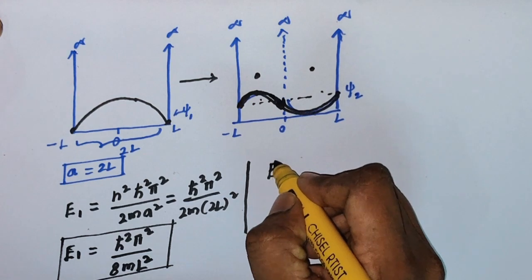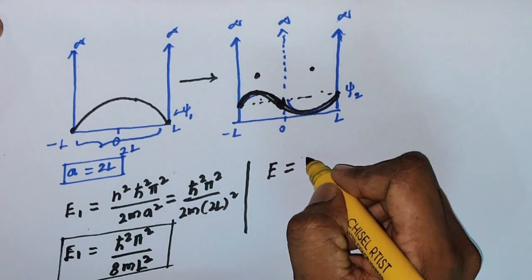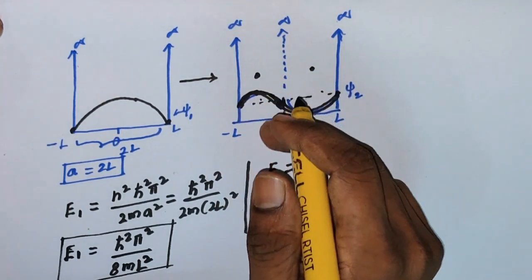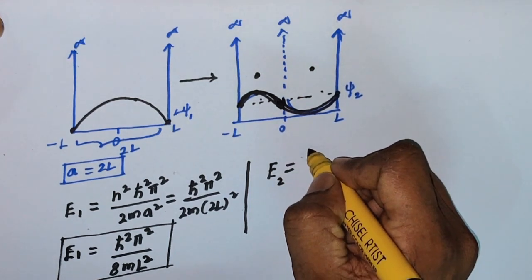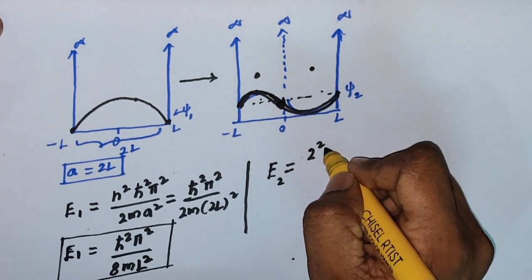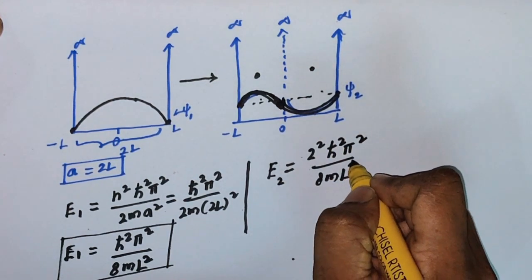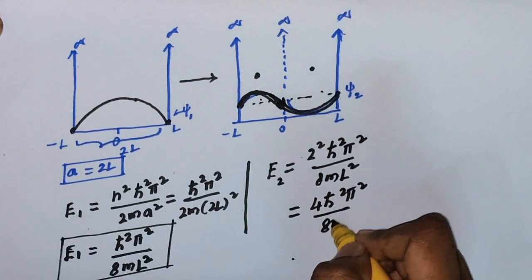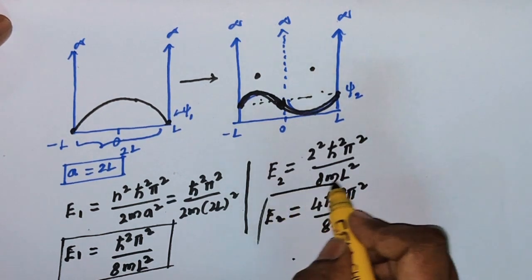So the energy after raising the wall, the energy of the potential well, you can call E2, should be equal to n squared h cut squared pi squared divided by 8m L squared, with n equal to 2, so 2 squared. That equals 4 h cut squared pi squared over 8m L squared. This energy you can call E2.